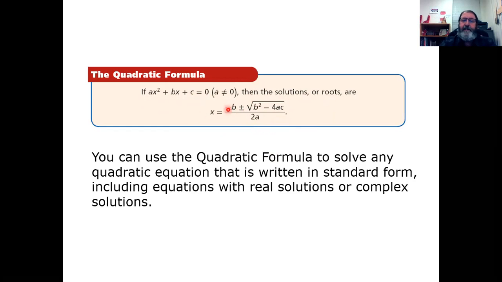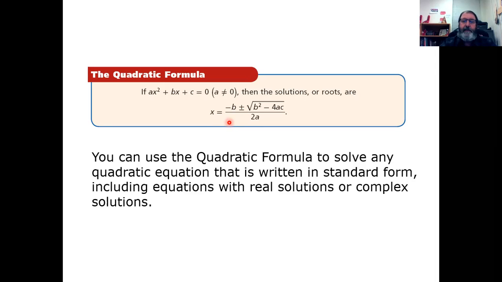You'll notice I said the opposite of b. A lot of people will say negative b. The reason I use the word opposite is to remind us that I need to change the sign of whatever b is. b may already be a negative number in the particular equation I'm working with. If I say negative b, but b was already negative, that can lead to some confusion. So that's why I always say the opposite of b.